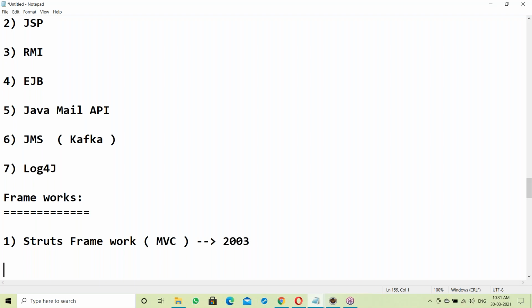Framework is an advantage. A framework is a ready-made one here, so you need not write much coding. With the help of frameworks, we can finish the project within a short time. In very old days, a project might take 2 or 3 years, but nowadays we are finishing projects within 3 months.